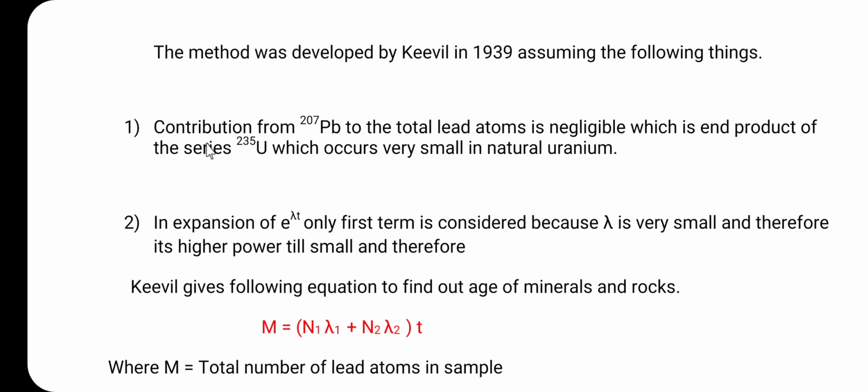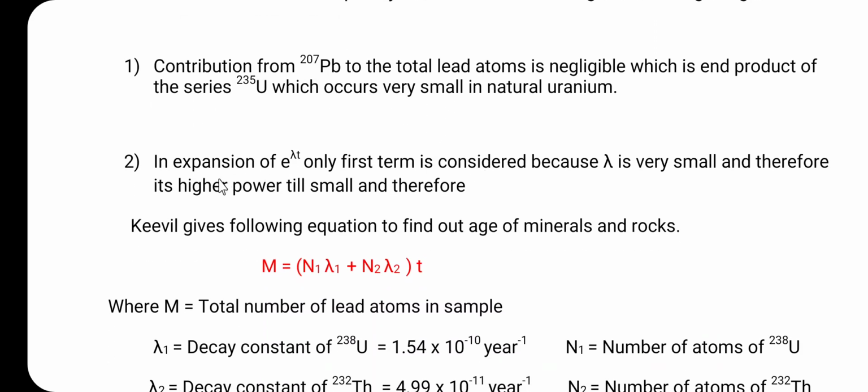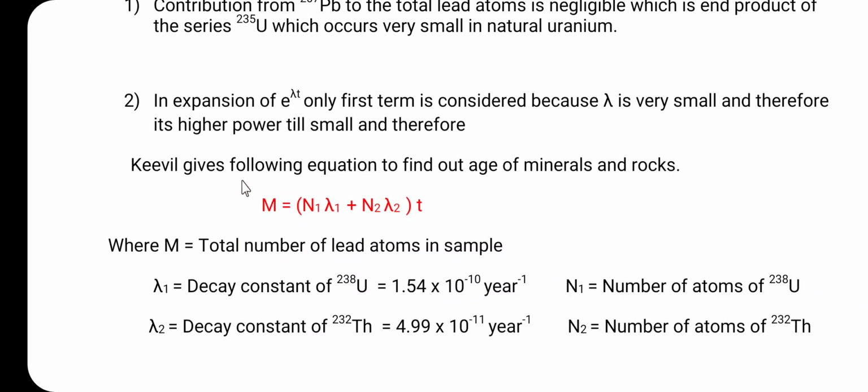Number one is that the contribution from lead 207 to the total lead atoms is negligible, which is the end product of the series uranium 235, which occurs in very small amounts in natural uranium. And the second one is that in the expression of e raised to lambda t, only the first term is considered because lambda is very small and therefore its higher powers of t are small. Therefore Kivil gives the following equation to find out the age of the mineral and the rock. With the help of this equation, it is possible to calculate the age of the minerals and the rock.